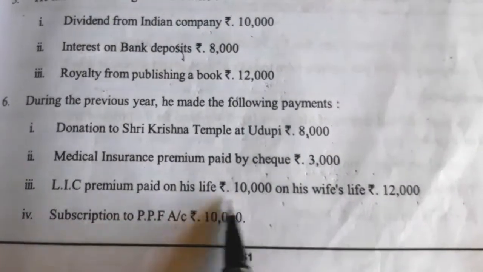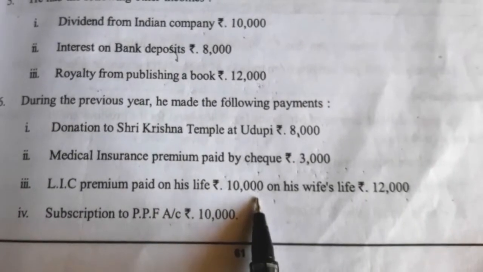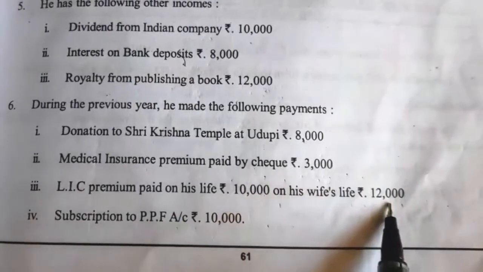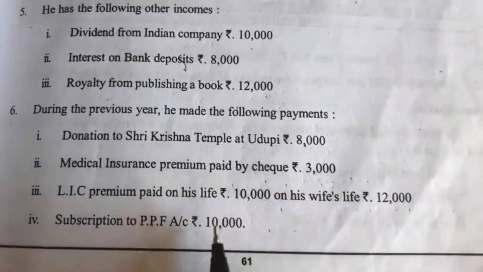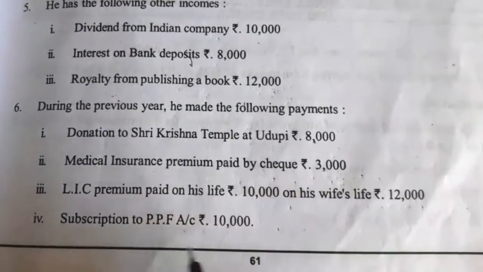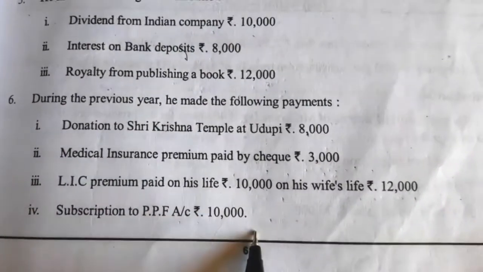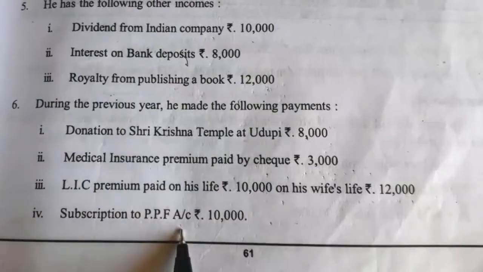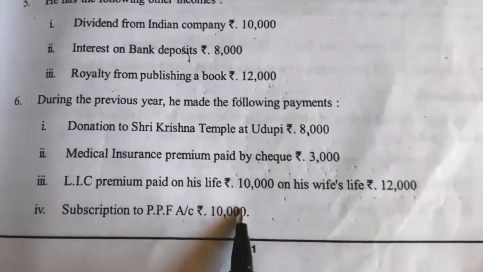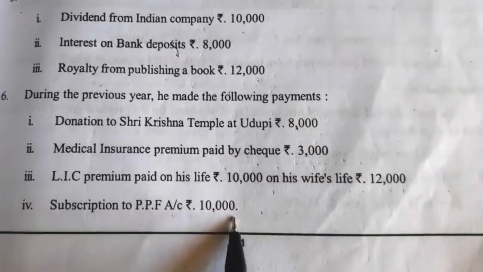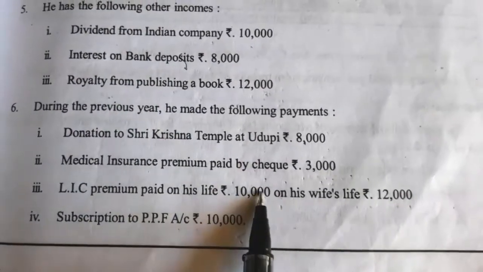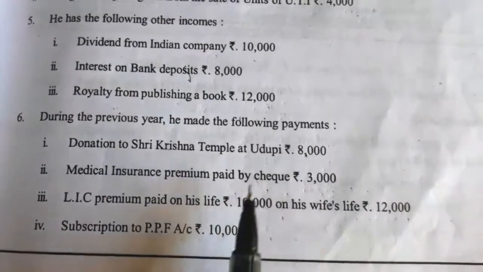Next, LIC premium paid on his life 10,000, his wife's life 12,000. So total 22,000 can be claimed as deduction under section 80C. Subscription to PPF account 10,000. Subscription is nothing but contribution to PPF, public provident fund, 10,000. For this he can claim a deduction under section 80C. So total deduction under section 80C is 32,000.